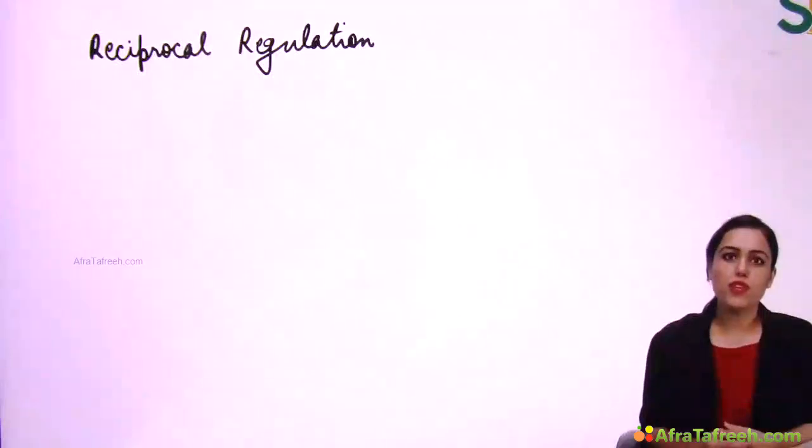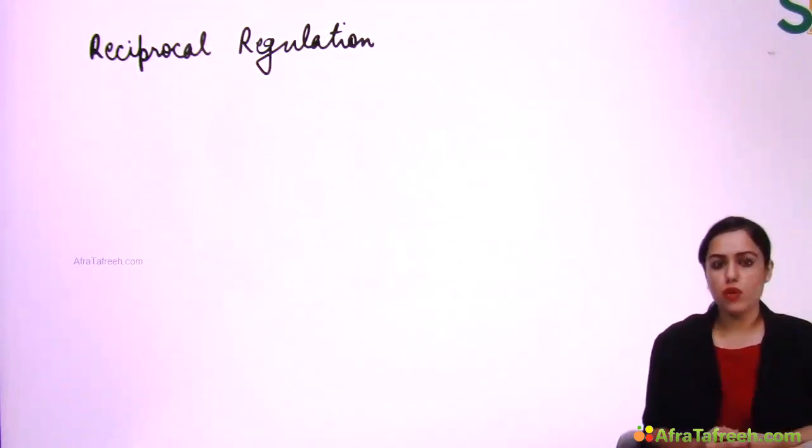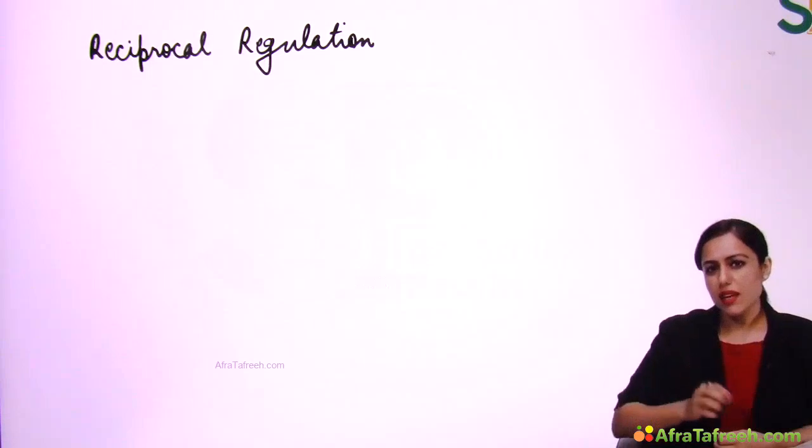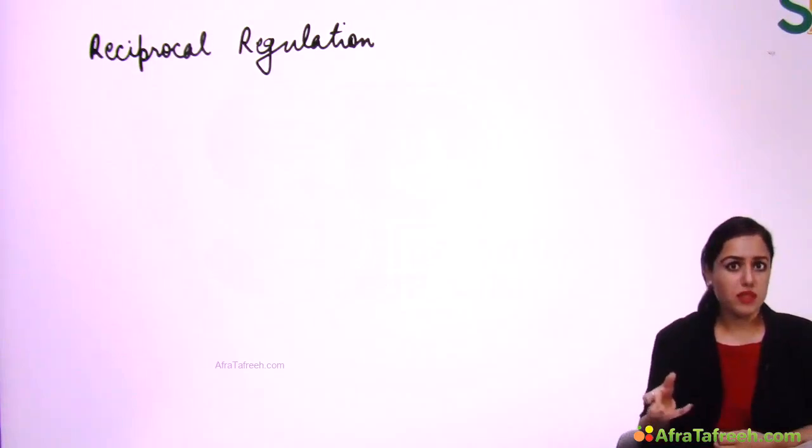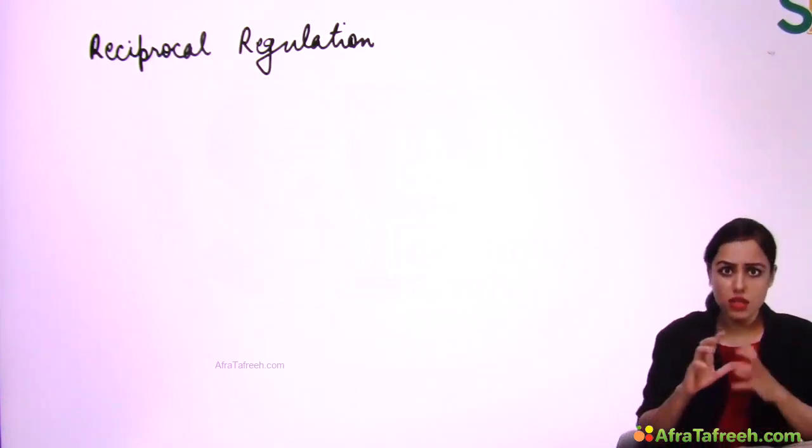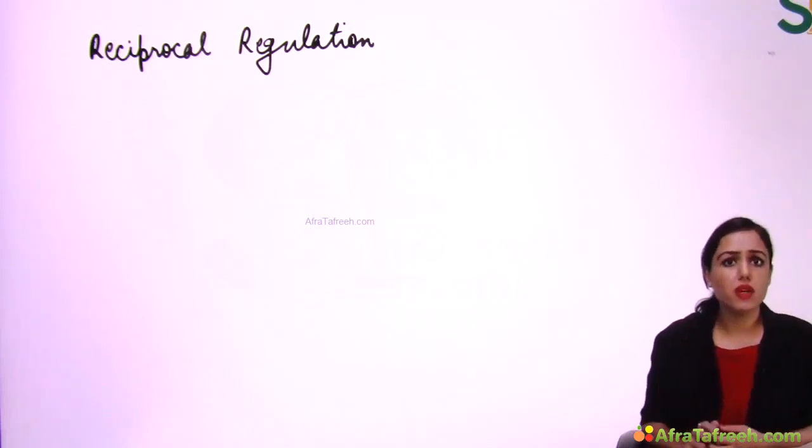Hello friends, in this video I'm going to take this very important topic, reciprocal regulation. What do you mean by that? First tell me, can two opposite pathways occur together in a cell? In the same cell, can two opposite pathways occur together? No, they can never occur together.